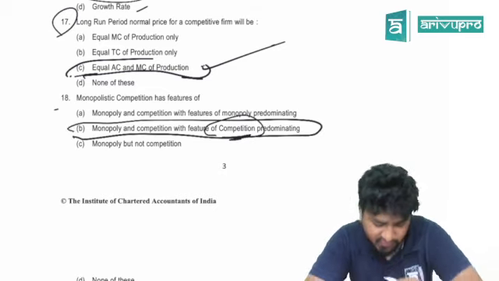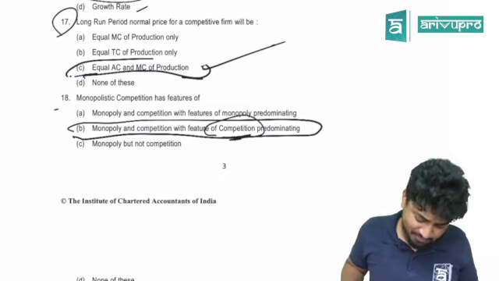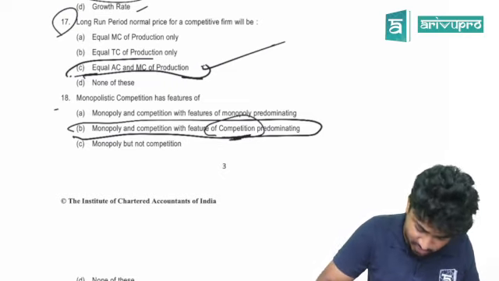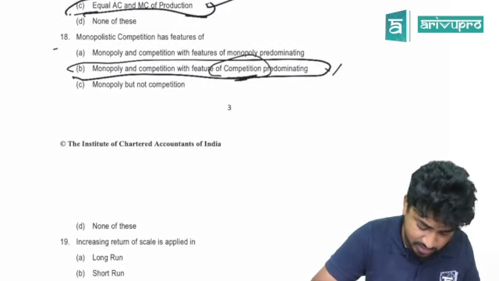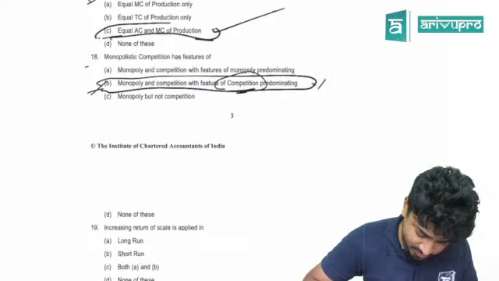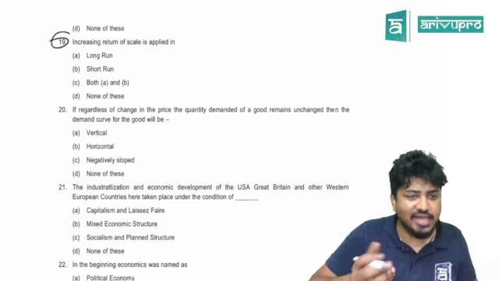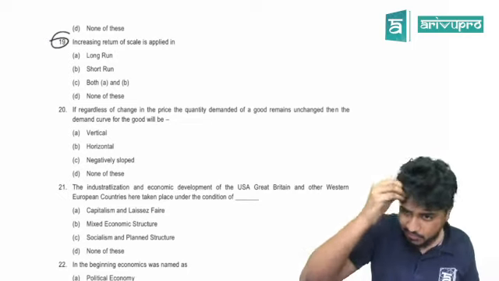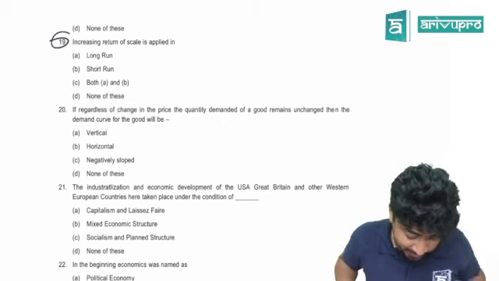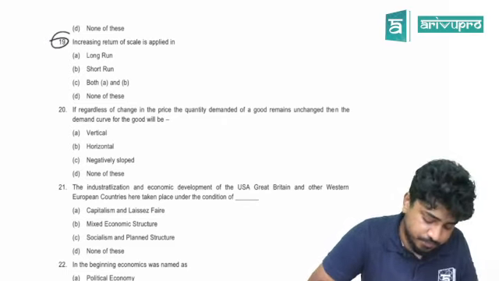Monopoly and competition with feature of competing. What they are saying is, right, something is wrong here. Let me look into this and then get back to you. Something is really wrong here. This is where they are finding questions. Sometimes you take from random books and also they put it. It'll have no sense. So let's ignore that. Anyhow, increasing returns to scale is applied in what?